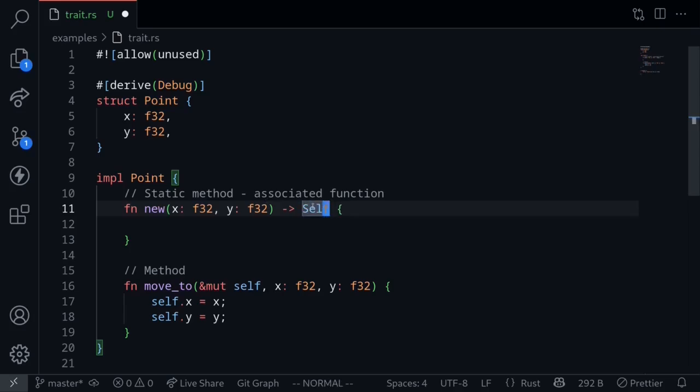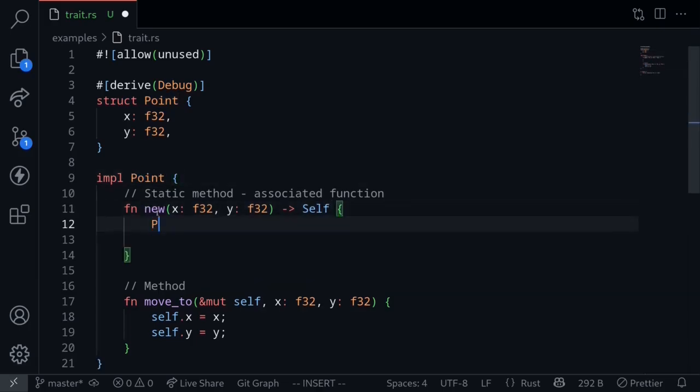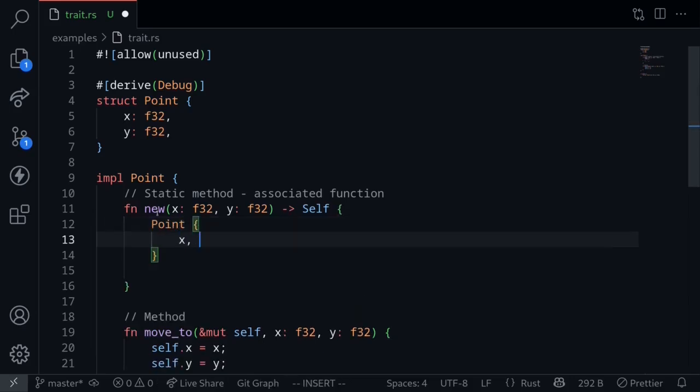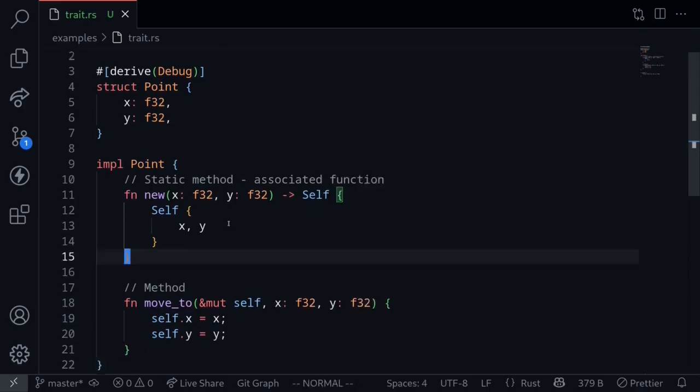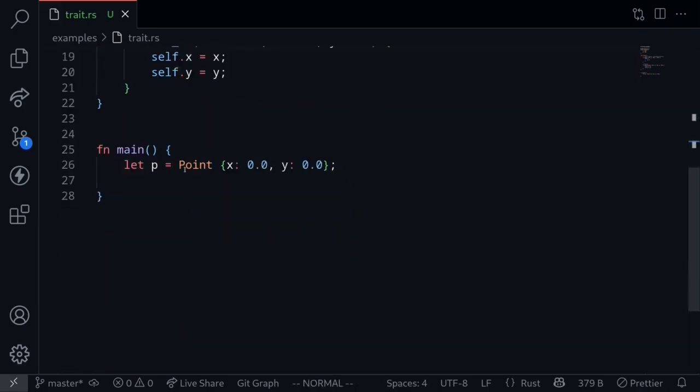Self with a capital S refers to the type. In this case, this will be Point. And then inside here, again, we can say Point and then pass in the x and the y inputs, or we can also say Self. They both do the same thing. Okay, so this is an example of a static method. Let's now call these two methods inside the main function.